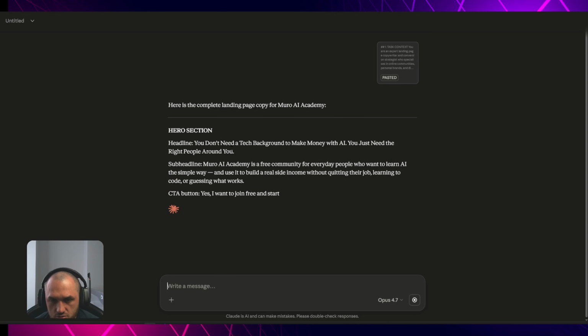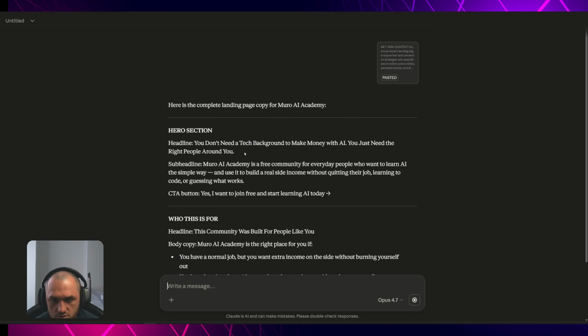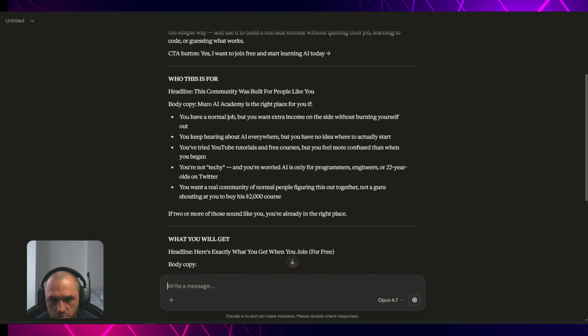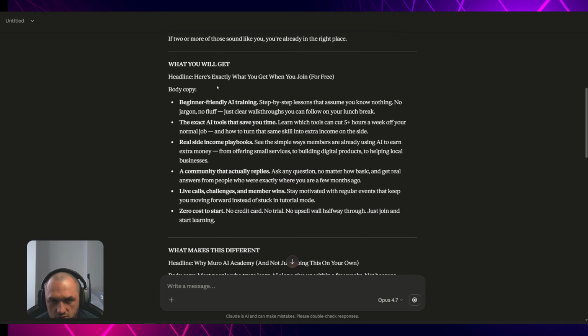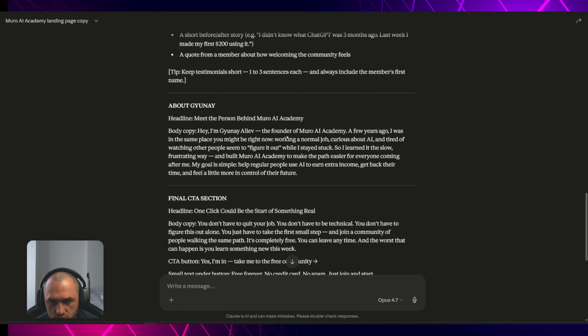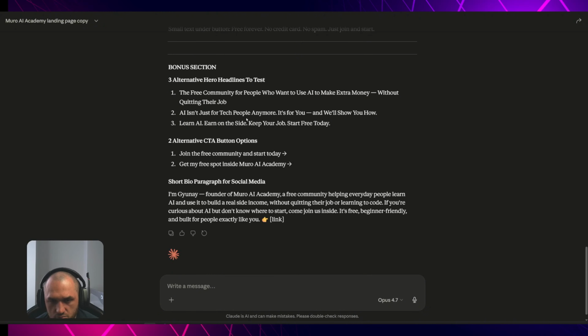Hero section: You don't need a tech background to make money with AI. You just need the right people around you. It is really good, because the body copy straight away says what it is for and directly addresses the concerns that people can have. You've tried YouTube tutorials, you're not techie, you want real community, what you will get, what makes it different, social proof section, about Gunai, final CTA, bonus section, alternative join buttons, headlines.